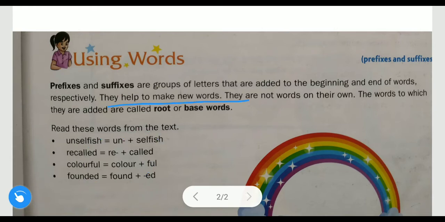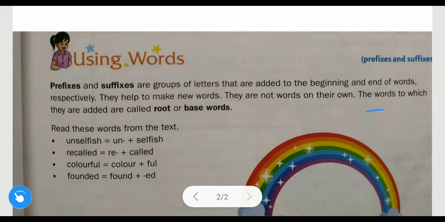Next, they help to make new words. With the help of prefixes and suffixes we form new words. They are not words on their own. Prefixes and suffixes don't have any meaning. We will see, you will understand from the examples.